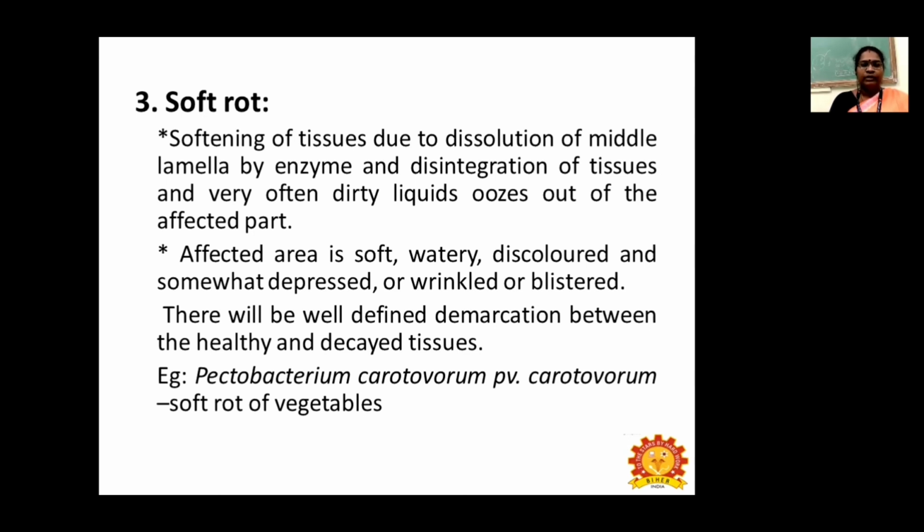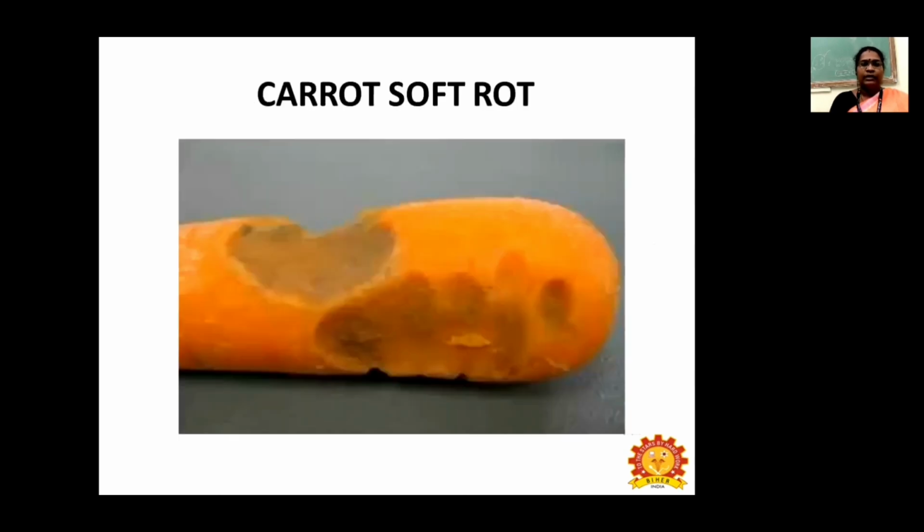So there will be well-defined demarcation between the healthy and the decayed tissues. Example, Pectobacterium carotovorum pv. carotovorum, which causes soft rot of vegetables. So this is carrot soft rot, which is caused by the bacterium. You can see water-soaked lesions or sunken lesions on the